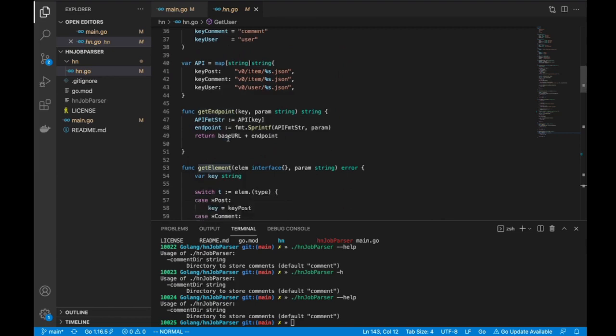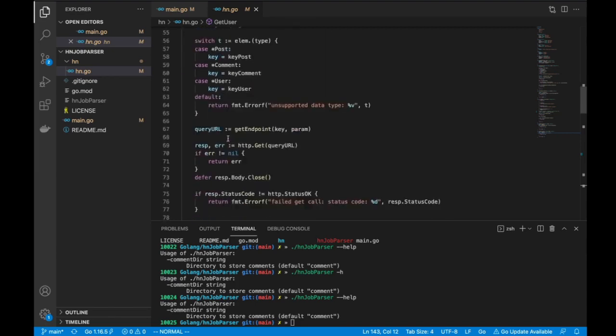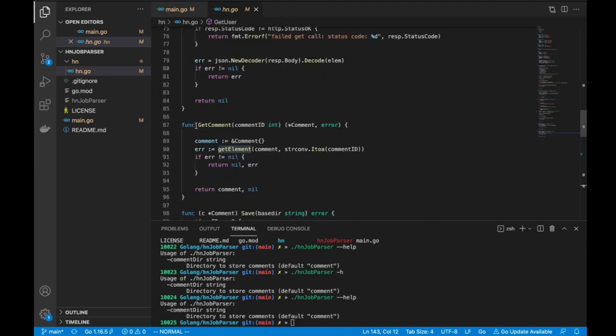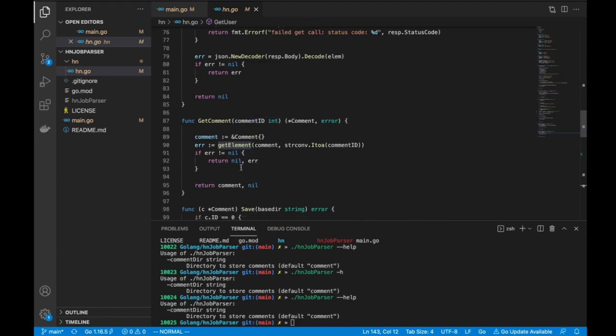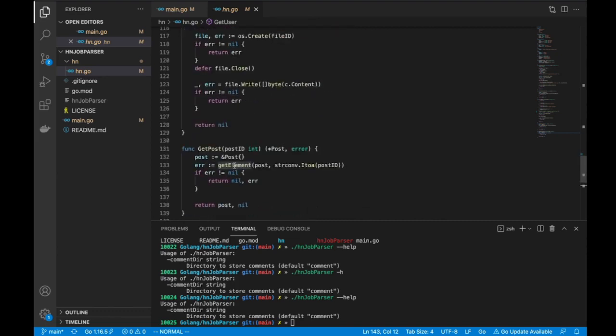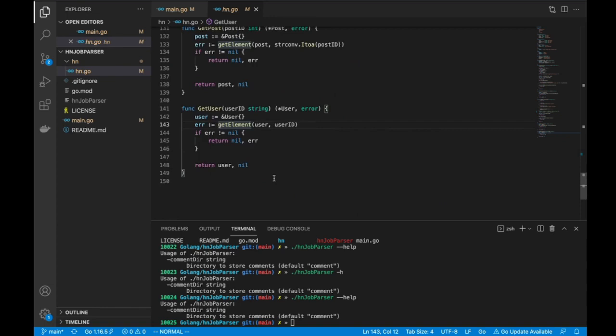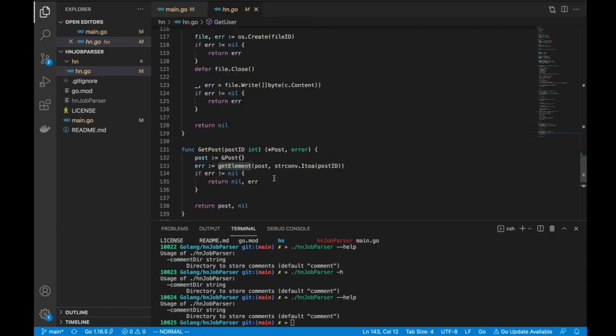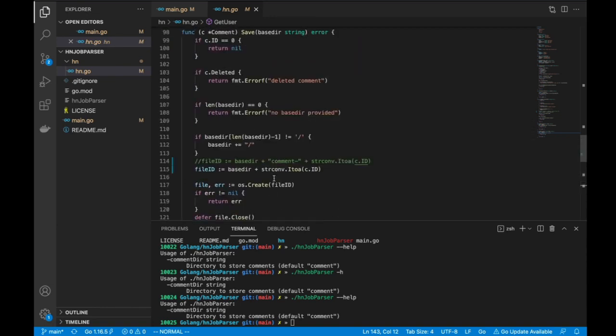Simple get endpoint, we've discussed this. Get element, we have discussed this again. Then we've got three functions called get comment, get post and get user. I'm just going to skip save for now. So that is the majority of the code in this package.